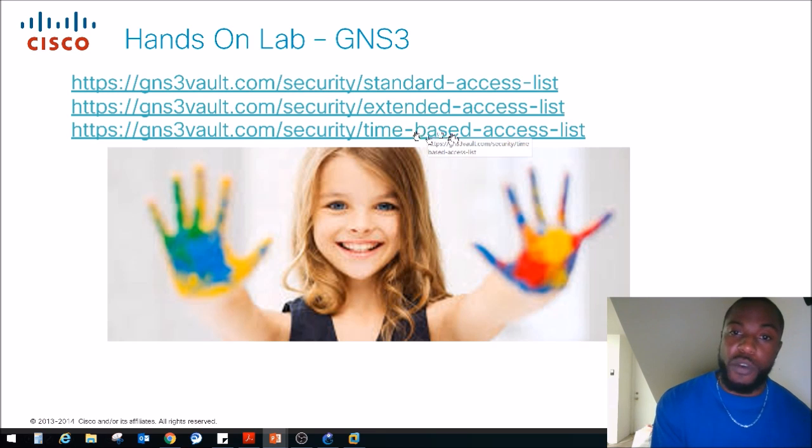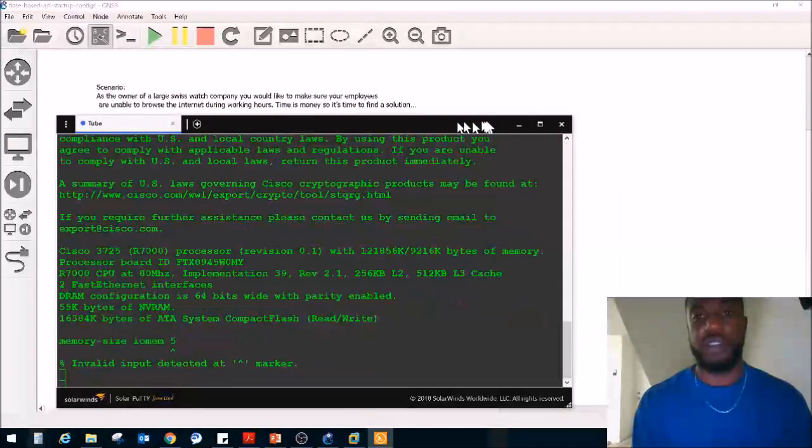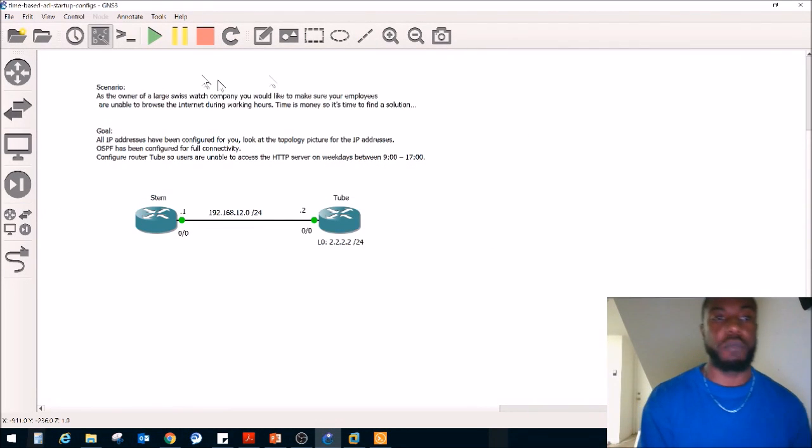We are going to experiment with time-based access control lists. Again, you can get this from gns3vault.com. Here is the lab we're going to be working with today. I already powered these devices on.